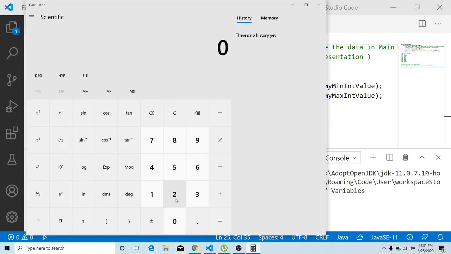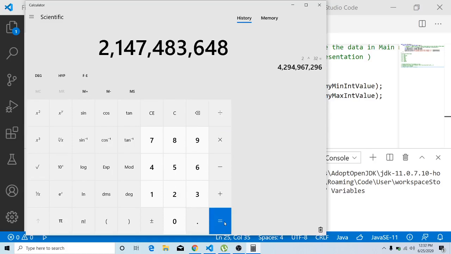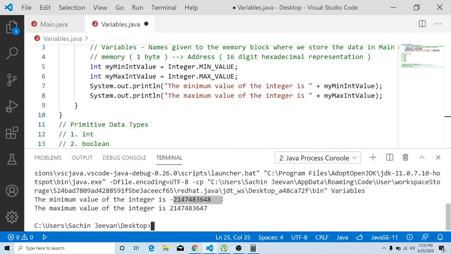Okay, so this is going to be, for example, 2 power 32, which is equal to 4294967296. Let us divide this number by 2 and see. We are getting 2147483648. I think this is the maximum value that we are having here.